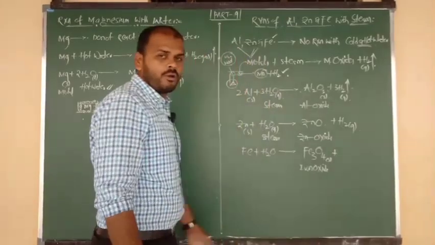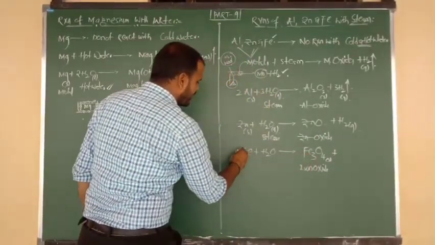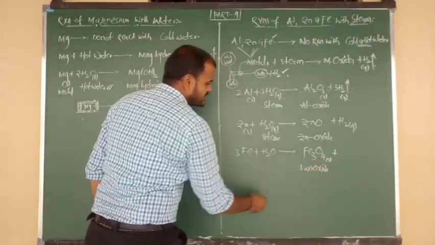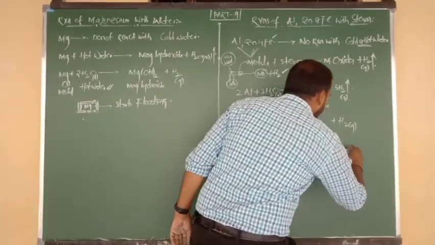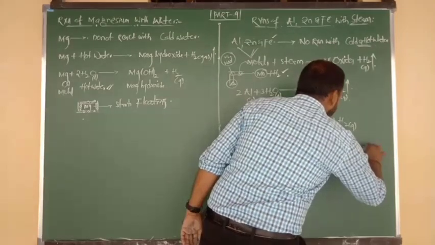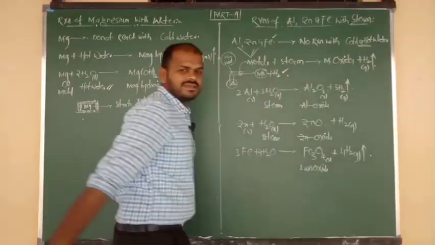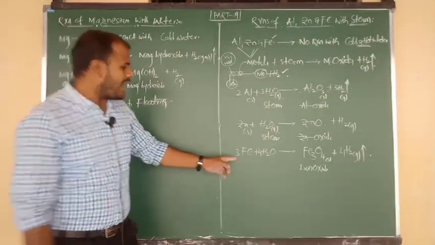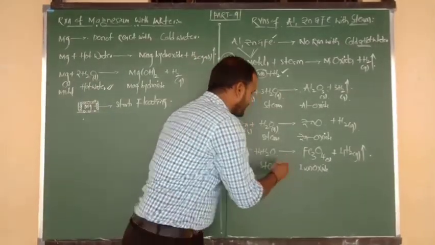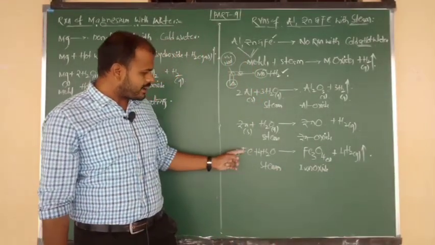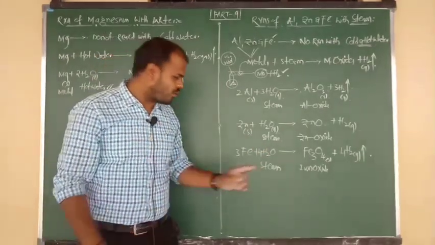Along with that, balancing: here 3 irons are there, so 3 moles of Fe. Here 4 oxygens are there, so 4 moles of water molecule. So 4 H2O has 8 hydrogens, which we can remove in the form of 4 moles of H2 gas. Is it clear? Yes. Iron on reaction with steam, or we can say water vapors.